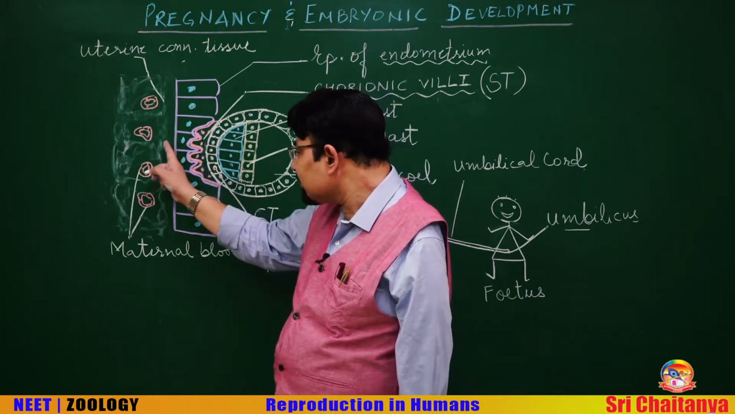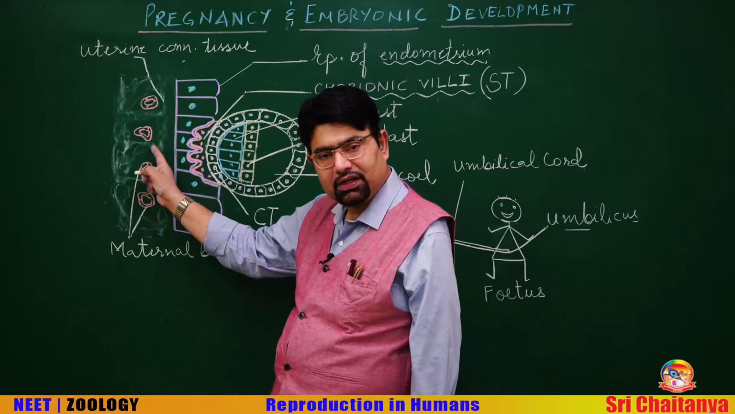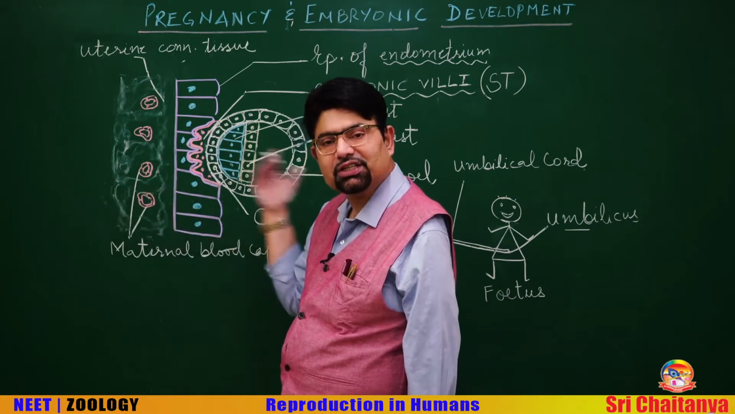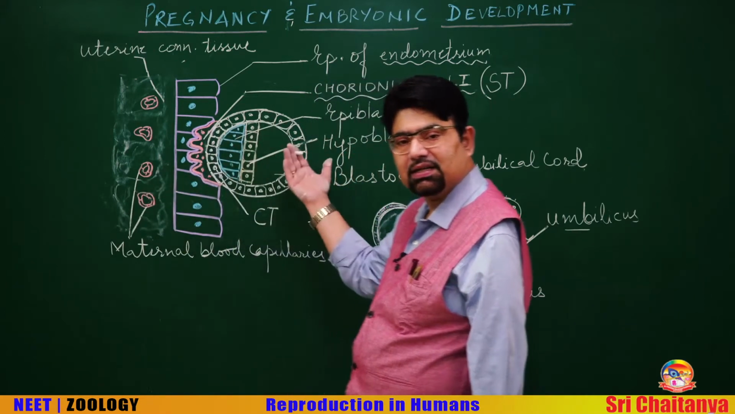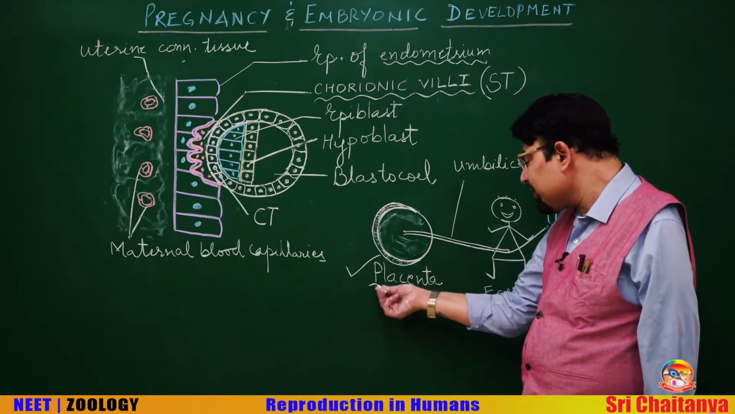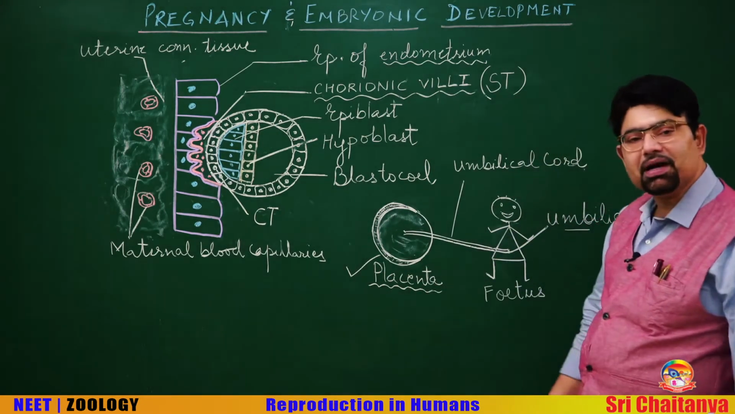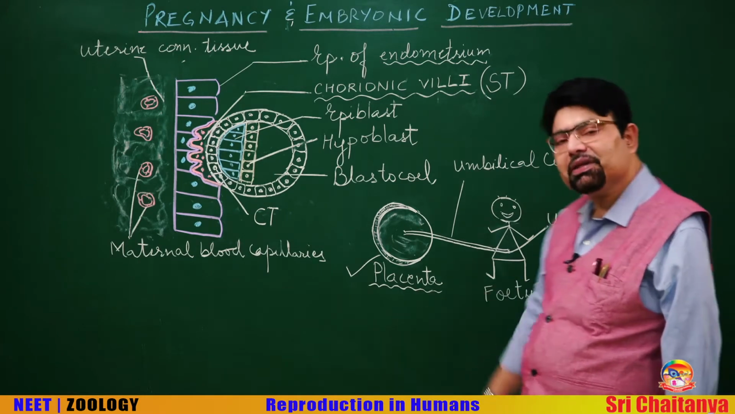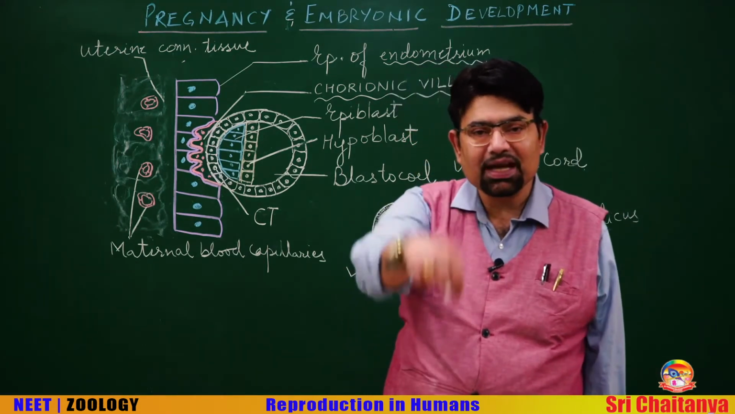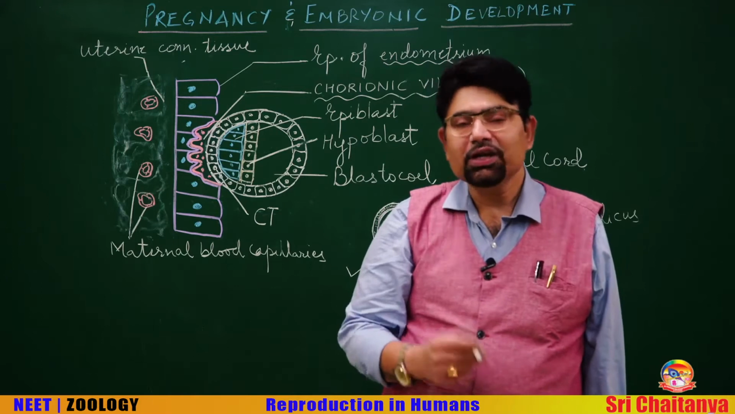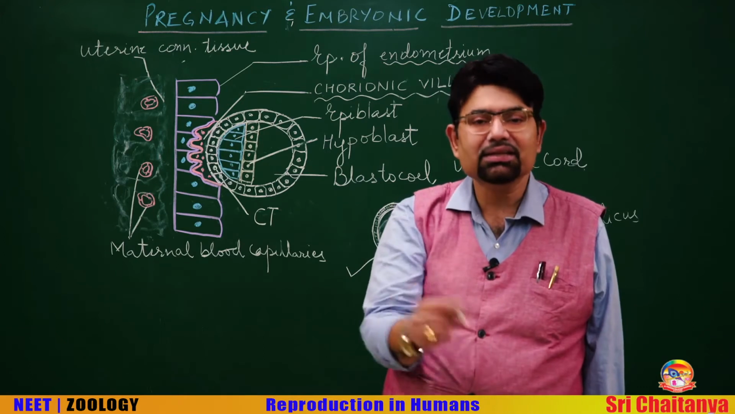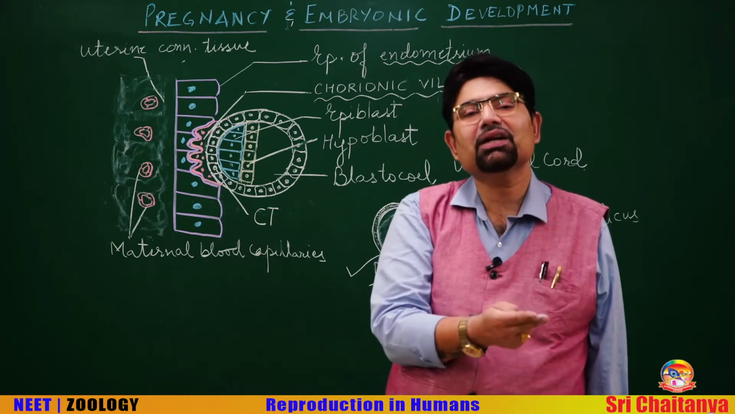This is a feto-maternal connection, and this is the structural and functional unit of connection between the mother and the fetus. This structure is going to become a very important structure in pregnancy and development, which is called the placenta. The literal meaning of placenta is a cake, because it really looks like a cake with a candle in the center. When you see the placenta specimen, it really looks like a cake, and the candle in the center is nothing but the cut umbilical cord.